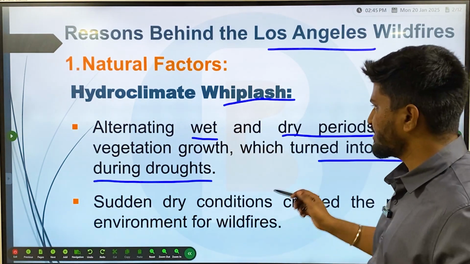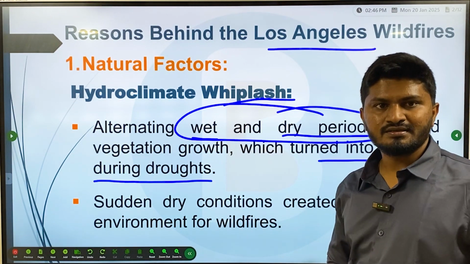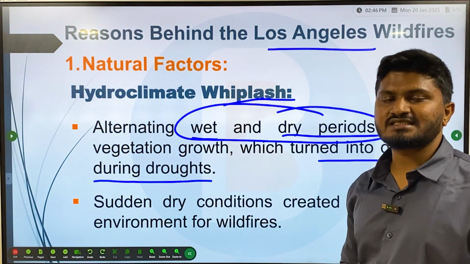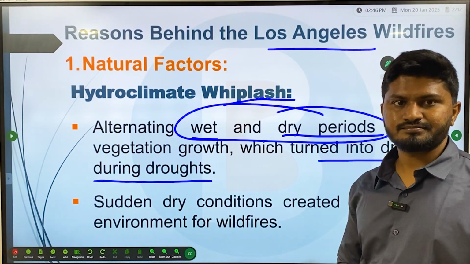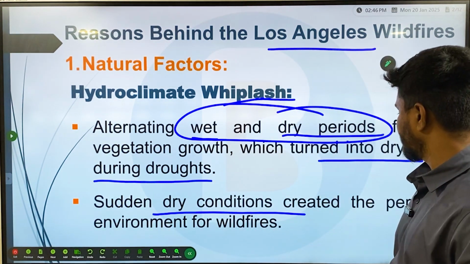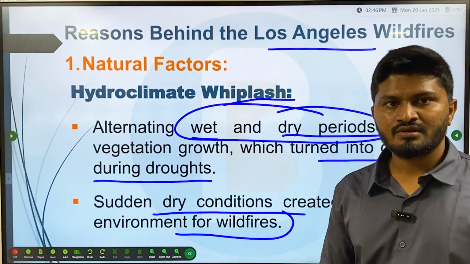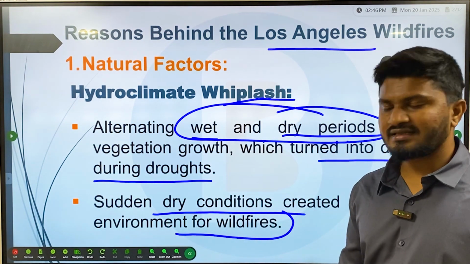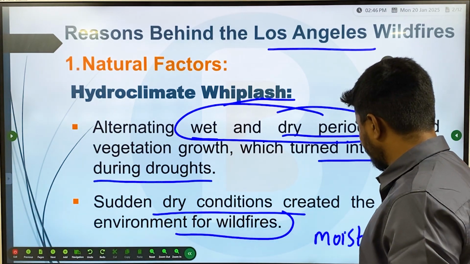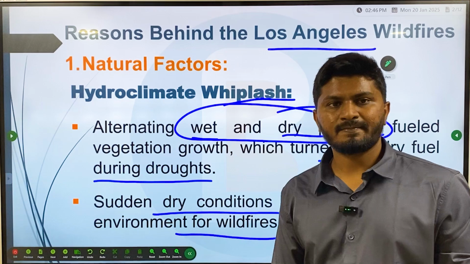This word is very important: alternating wet and dry periods. It results in fueled vegetation growth. That vegetation acts as a fuel for wildfires. Then the sudden dry conditions created the perfect environment for wildfires. Whenever there are dry conditions, the moisture content is very low. When the moisture content is very low, it is easier for the fire to spread across.